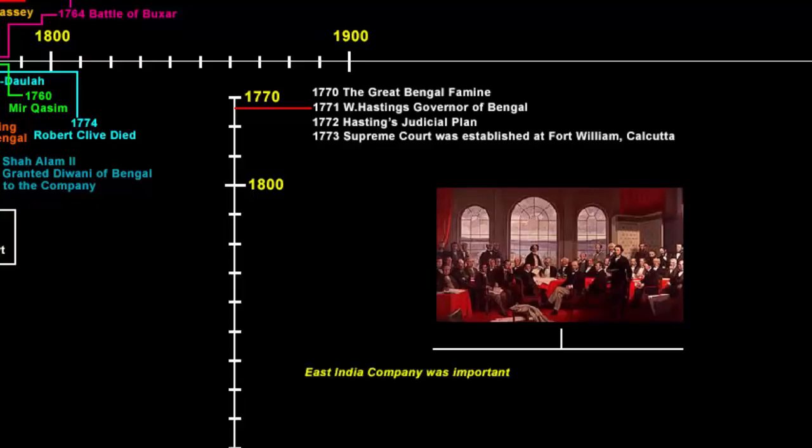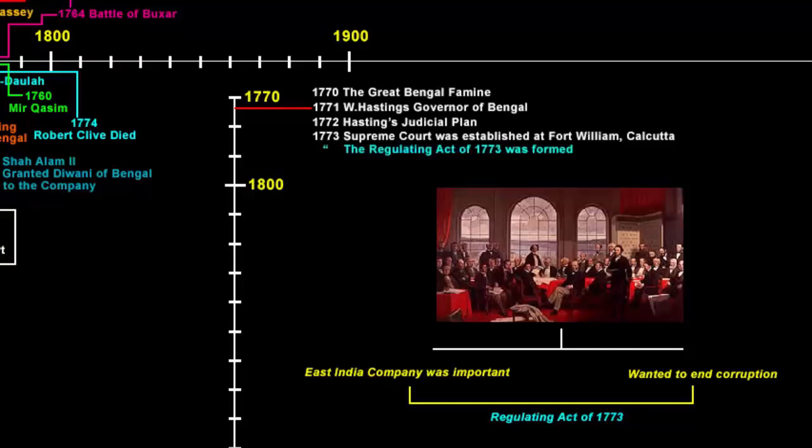On one hand, the East India Company was important to the British Empire, and on the other, it also wanted to stop the servants of the company from engaging in private trade, which they had been doing for a long time. Now, in order to deal with this situation, the British Parliament came up with an act, or a law, for establishing certain rules and regulations for the better management of the company affairs in India. That's how the Regulating Act of 1773 was established. We'll put this date on the timeline.